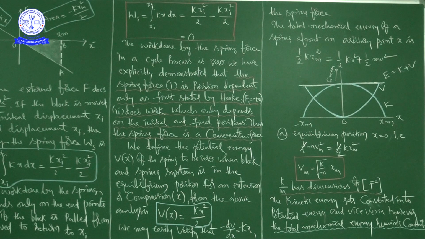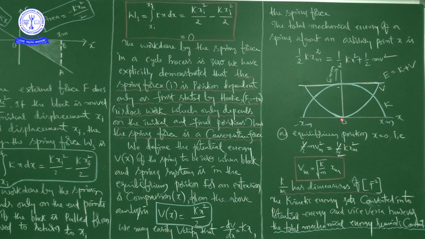At the same time, we also need to check the law of conservation of mechanical energy. See, this is the total energy, so the gap between these two is the total energy, right? Wherever you take it, the sum of potential energy and kinetic energy is constant.